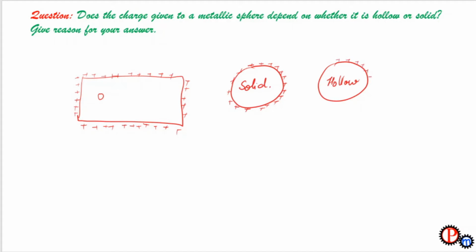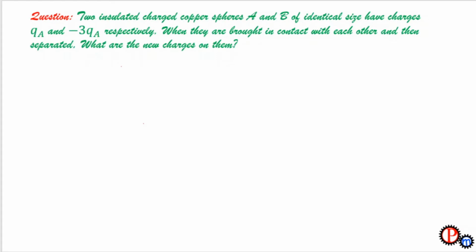So it doesn't matter if the metallic sphere is hollow or solid, all the charges will always reside on the surface.